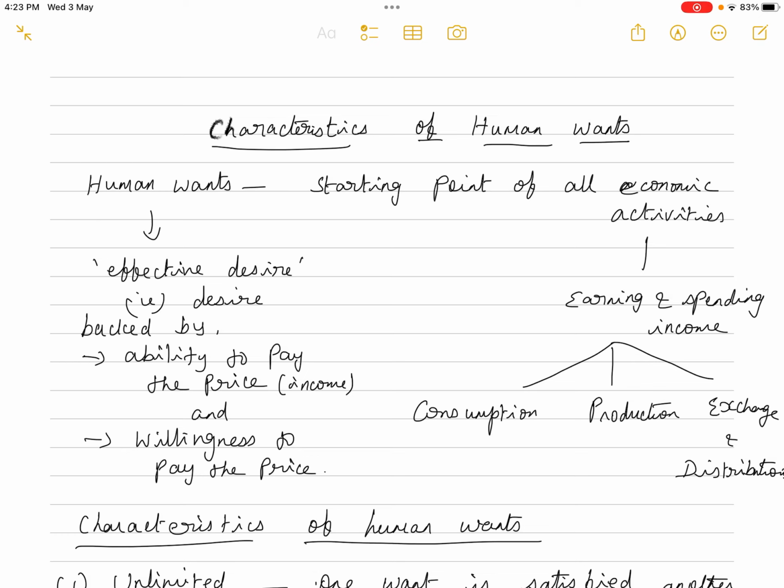We all know that our means are limited, our income is limited. So with our limited money income, only certain things we will be able to satisfy ourselves, isn't it? Only certain desires, only certain wants can be fulfilled. Only those wants, those desires, become effective. How does it become effective? One thing, you should have the money income to purchase the commodity, that is the ability to pay the price. That is money income.